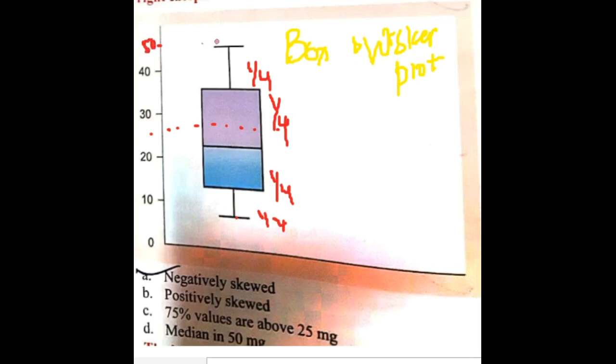If it is 45 divided by 2, the midpoint will be 22.5. But if you see here, the data is not at the midpoint, so definitely it is not symmetrical. It is either positively skewed or negatively skewed. It cannot be both at the same time. That is one thing.